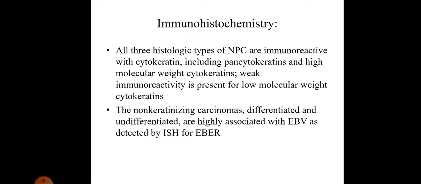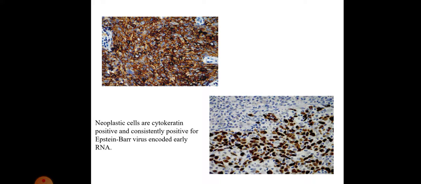Coming to IHC, all three histologic types of nasopharyngeal carcinoma are immunoreactive with cytokeratin, including pan-cytokeratins and high molecular weight keratins. Weak immunoreactivity is present for low molecular weight cytokeratins. The non-keratinizing carcinomas, differentiated and undifferentiated, are highly associated with Epstein-Barr virus as detected by in situ hybridization. Here we can see the neoplastic cells are positive for cytokeratin, and we can see Epstein-Barr virus encoded early RNA.